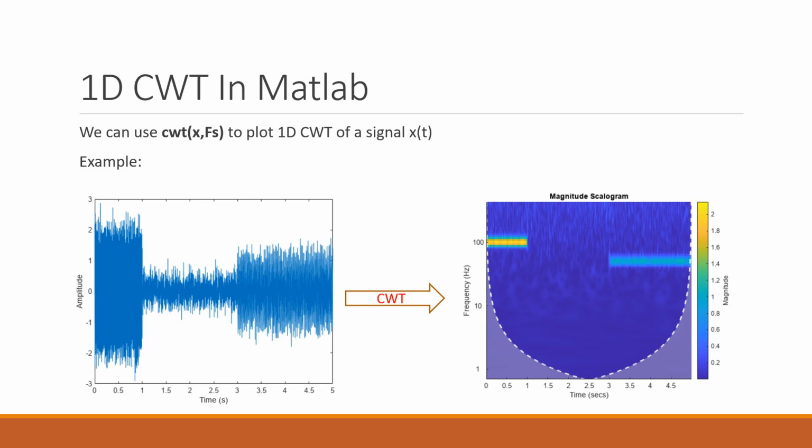Now let us try to implement continuous wavelet transform in MATLAB. Here we can use the function CWT of x, comma fs. Here x is a variable in time domain and fs is the sampling frequency. For example, this is the original signal. After continuous wavelet transform, we will get an image like this. So this is all about continuous wavelet transform.